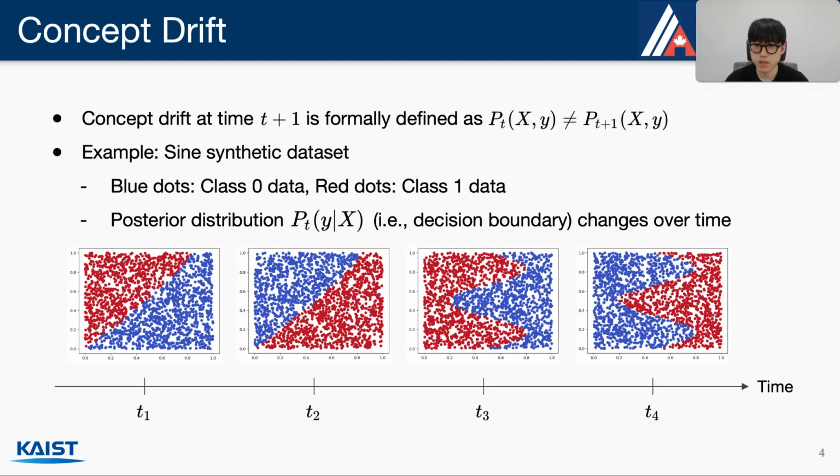Concept drift means that statistical properties of a target domain change over time, and it is formally defined as a change of joint probability. So, if a concept drift occurs, it implies that the current distribution changes from the past. And here is a simple synthetic concept drift dataset called SIGN, which shows distribution changes severely over time, where blue dots are class 0 and red dots are class 1. The problem of concept drift is that it leads to decision boundary shifts, so previously trained models cannot predict well on the new data.